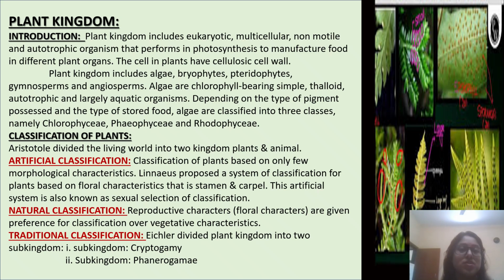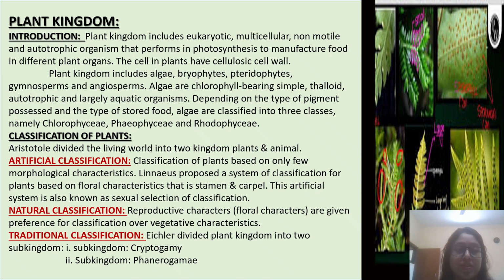Plant kingdom includes eukaryotic, multicellular, non-motile, and autotrophic organisms that perform photosynthesis to manufacture food in different plant organs. The cells in plants have a cellulosic cell wall. Plant kingdom includes algae, bryophytes, pteridophytes, gymnosperms, and angiosperms. Algae are chlorophyll-bearing, simple, thalloid, autotrophic, and largely aquatic organisms.